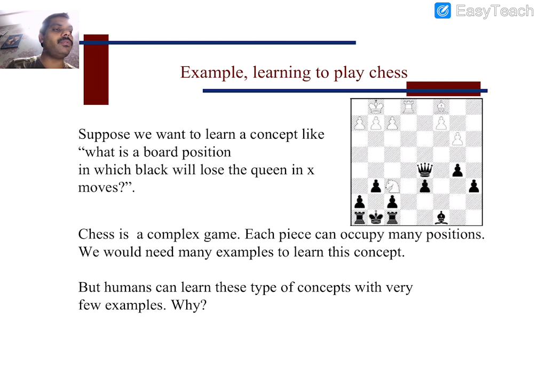The black king is here and the black queen is here, and within 2 steps you have to get the black queen eliminated. If the queen is eliminated, then the game is lost by black.